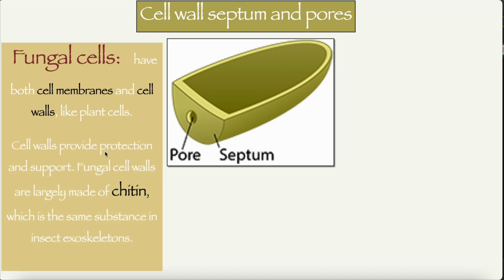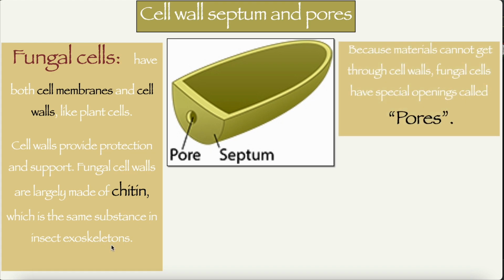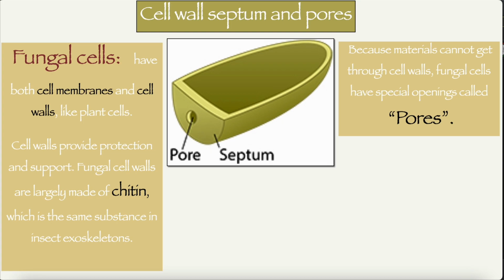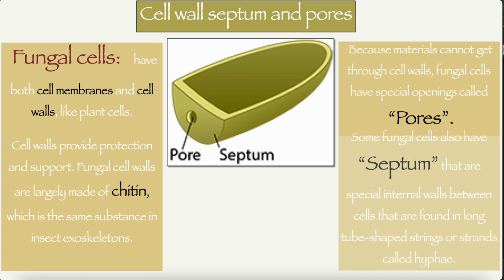They have cell walls as well. A cell wall provides protection and support. Fungal cell walls are largely made up of chitin, which is the same substance in insects' exoskeleton. Because materials cannot get through the cell wall, fungal cells have special openings called pores. Remember, there was something similar, like the pores in the plant cells. What was it? The plasmodesmata. The plasmodesmata, remember? So it's the same concept in the fungal cells. The pores have the same concept as plasmodesmata.